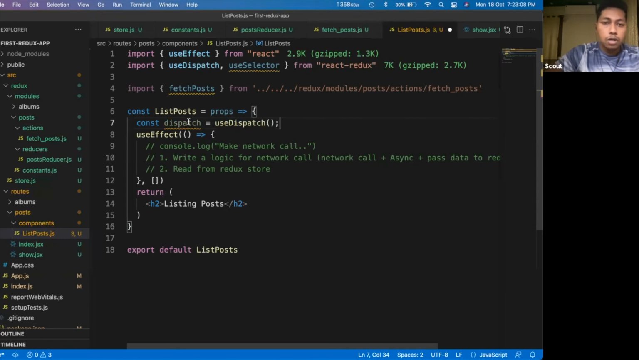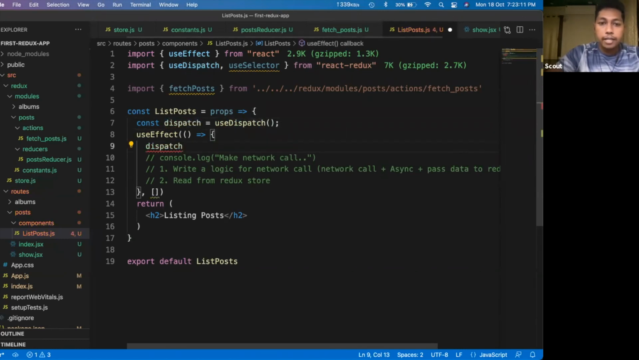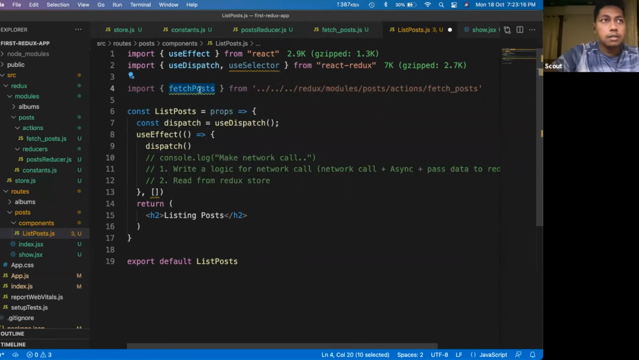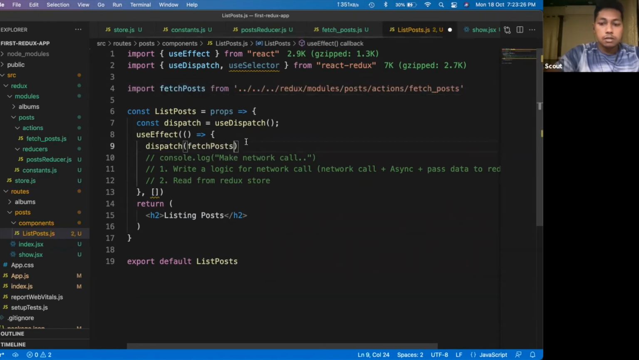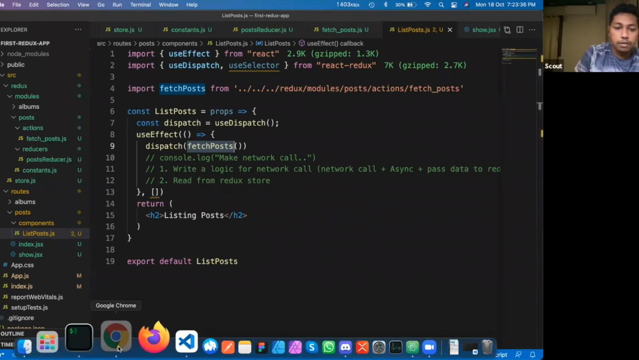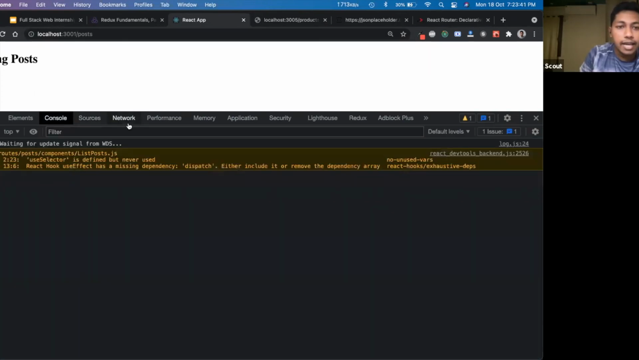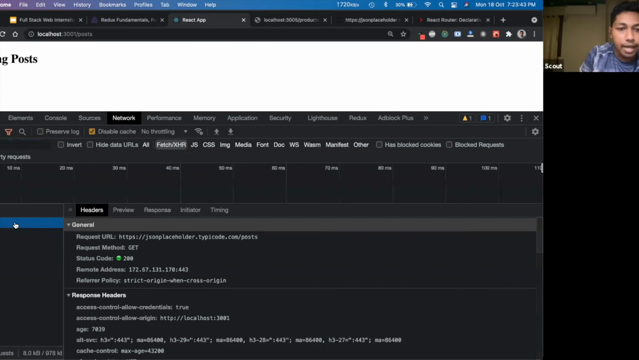So what I will do is that we will dispatch one action here. It would be, I think, fetch post, because that was a default export there. Yes, I would dispatch this fetch posts here. So I'm making the network call from here. Let's go back to the browser and refresh. And as you can see, the network call is happening.